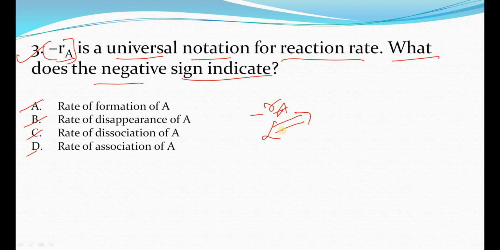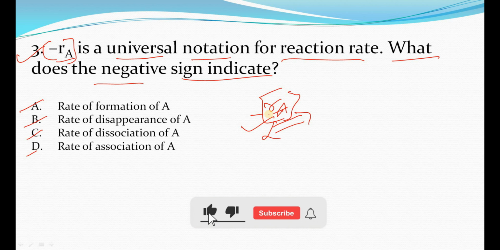Suppose there is only RA, so how will we define it? The number of moles of A producing or disappearing per unit volume per unit time. If there is a minus sign, then this minus sign indicates that it is disappearance. The second thing is that A is a reactant. Suppose there is a product, then we will not write minus, we will write just RP.